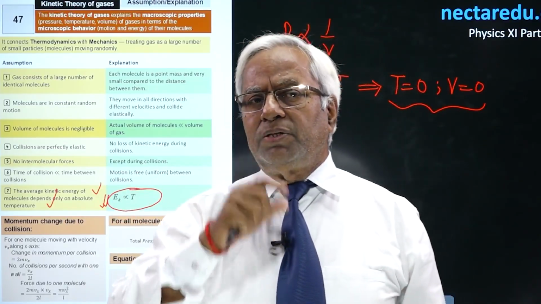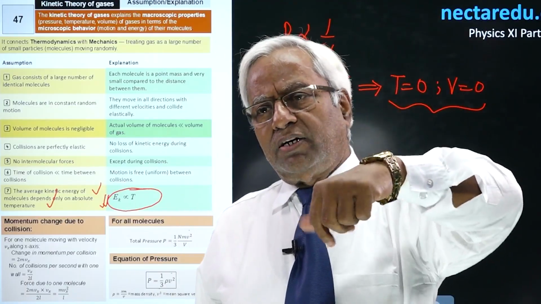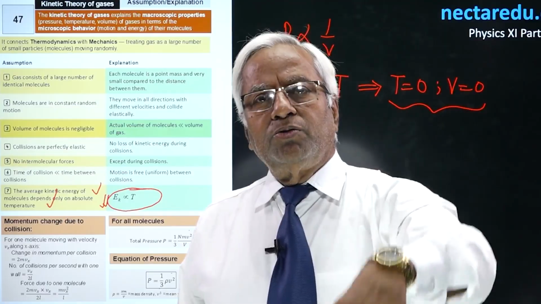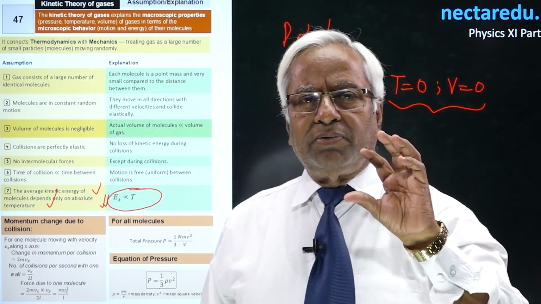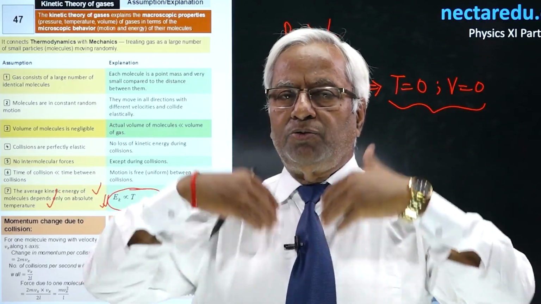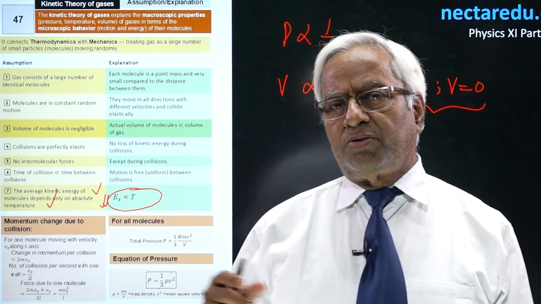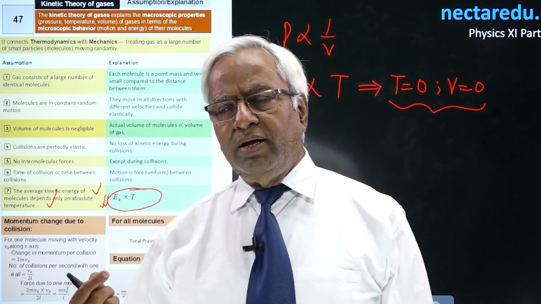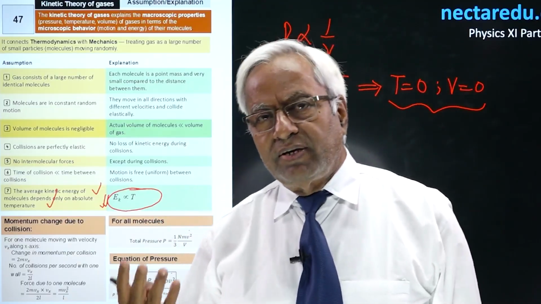It is not the case with a liquid. You drop a few drops of water in a tank, they will go to the bottom. You allow a very small quantity of gas in a big container, it is going to spread throughout the container. For this, the explanation was that there is no intermolecular force and no effect of gravity.